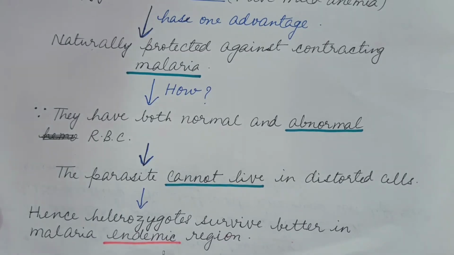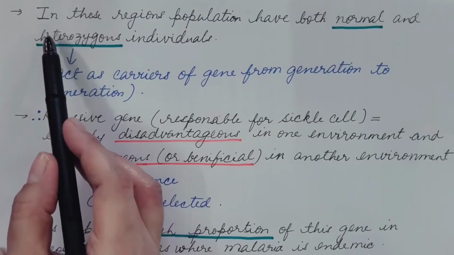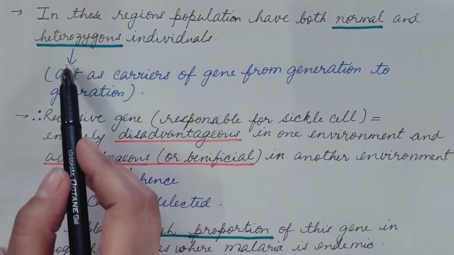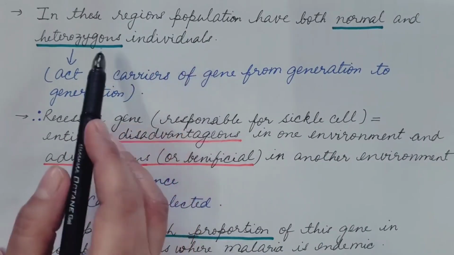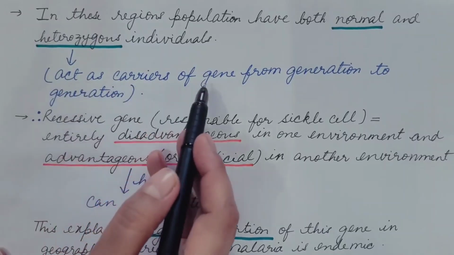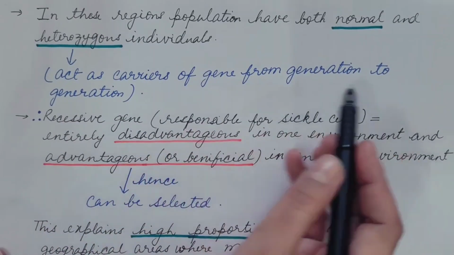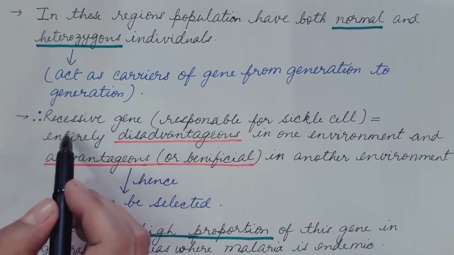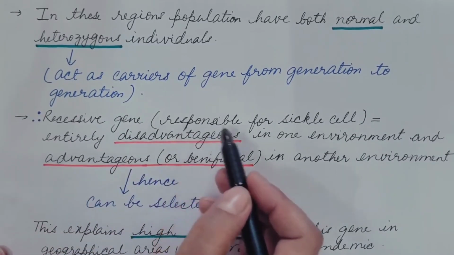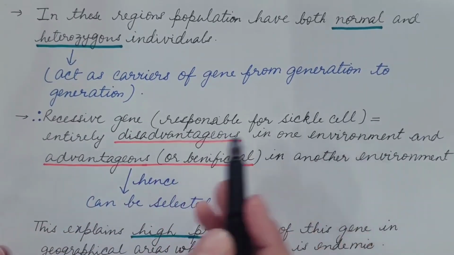Endemic means a disease or condition that is regularly found among particular people or in a certain area. In these regions, the population has both normal and heterozygous individuals. These heterozygous individuals act as carriers of the gene for sickle cell anemia from generation to generation, and these are recessive genes which are responsible for sickle cell anemia.